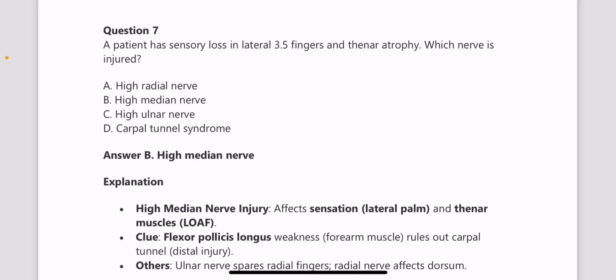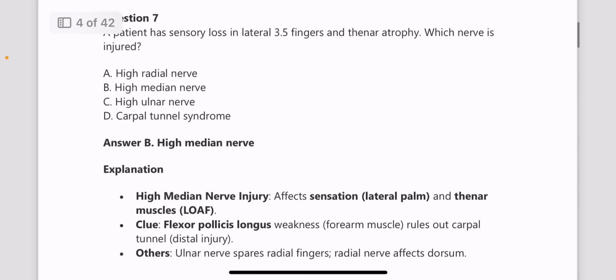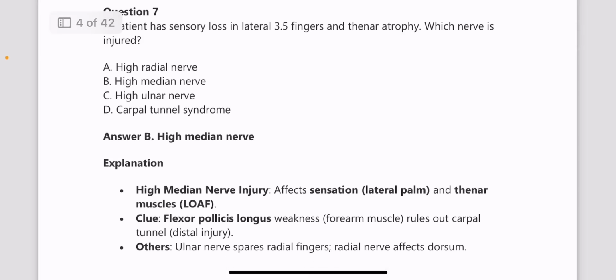So this is a little tricky question. It looks simple, but you need to know the anatomy in a little detail to answer this question correctly. High median nerve injury affects the sensation of the lateral palm and the thenar muscles, and the flexor pollicis longus weakness, which is a forearm muscle, rules out carpal tunnel injury here.